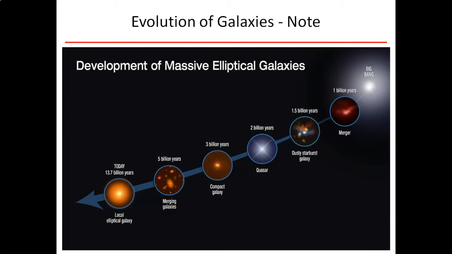Okay, if we look at the evolution of galaxies, we have our Big Bang, then about 1 billion years after we start to have our first galaxies, we have our different types of galaxies, and ultimately we end up with a hierarchy. And if we look at our oldest galaxies, so we look really far back into the night sky, our galaxies are spread out, they're mushy, they don't have a defined structure because they didn't have time to get into their structure.